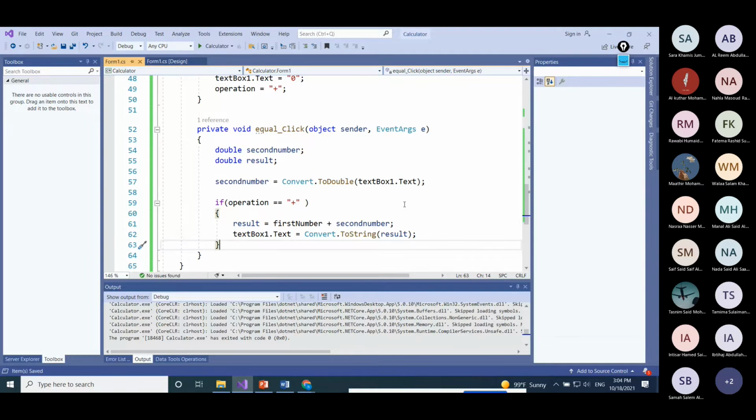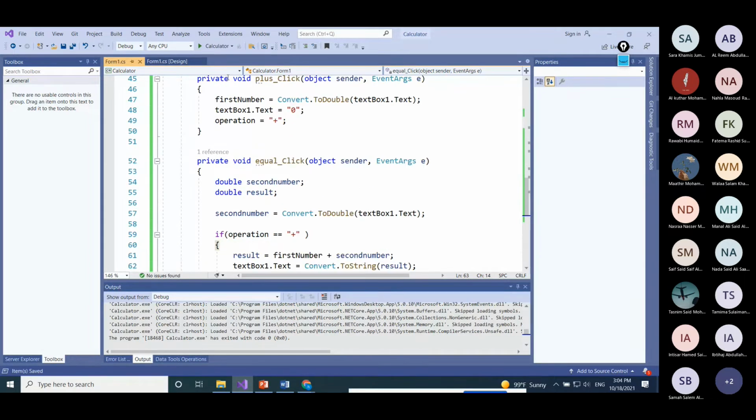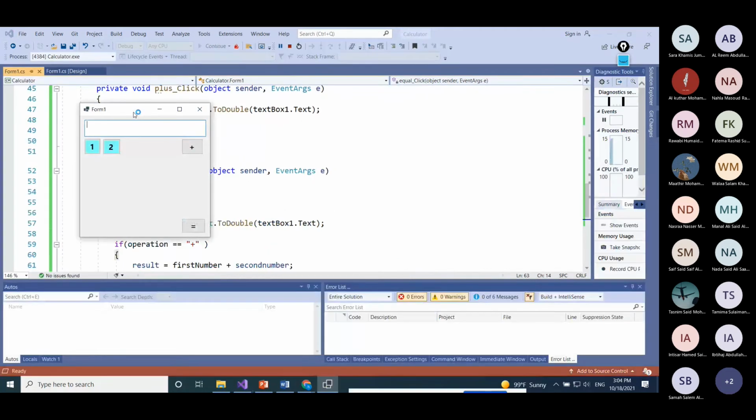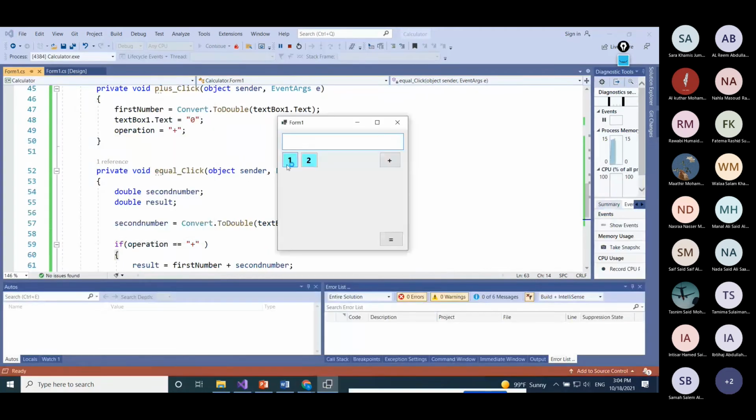Now, if we execute, we can implement the plus between any numbers, any combination of these two numbers. So I put, for example, 1 plus, it becomes 0 here, plus 2, that is equal to 3. Actually, after this one will show the result.